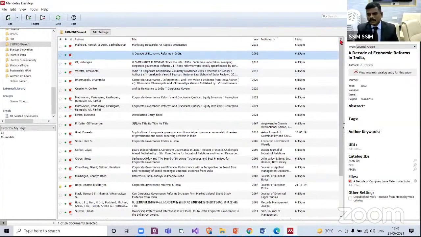Now we will bring in from a website. So we entered manually, we brought in some files, we brought an entire folder. Now let us say this reference is available online and we want to bring that here.